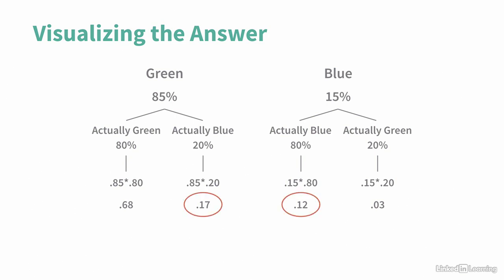So we use the two values in the middle where the witness said blue, and we get this calculation. 0.12 when the cab is actually blue, divided by 0.12 plus 0.17, which is when the cab is blue and was guessed blue, but also when the cab was guessed blue, but was actually green. So we have 0.12 divided by 0.12 plus 0.17, and that leads to a result of 0.41.